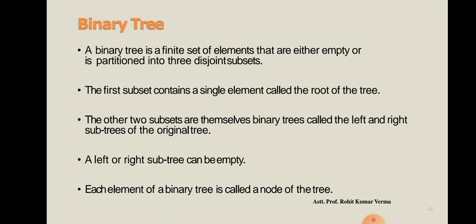Our first subset is known as the root of the tree, the second subset is known as the left subtree and the third subset is known as the right subtree. Dear students, remember that the left and right subtrees can be empty.